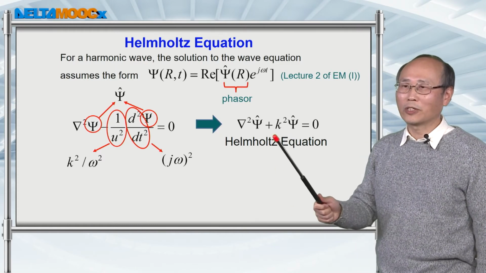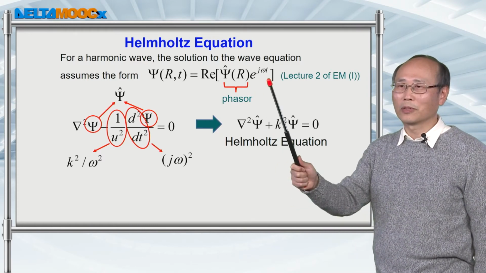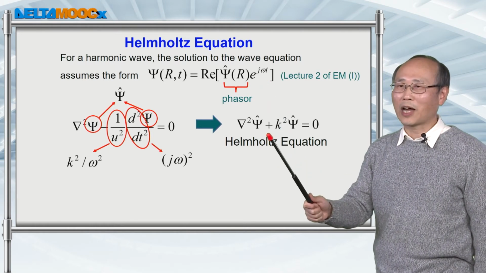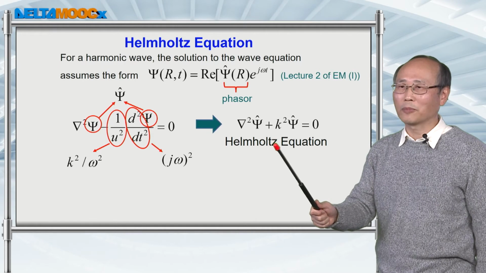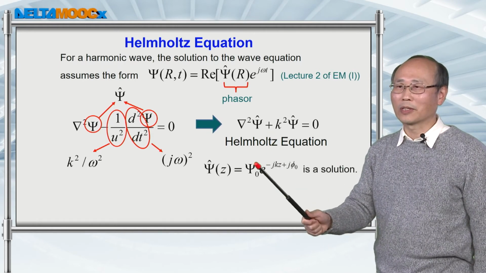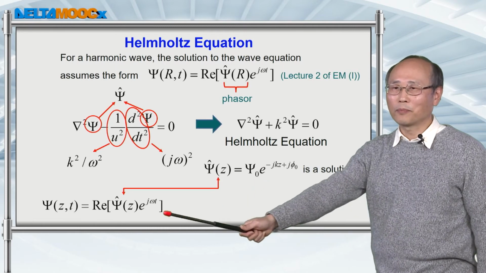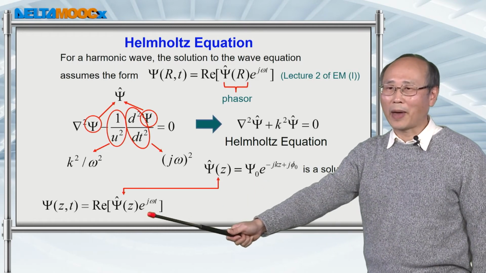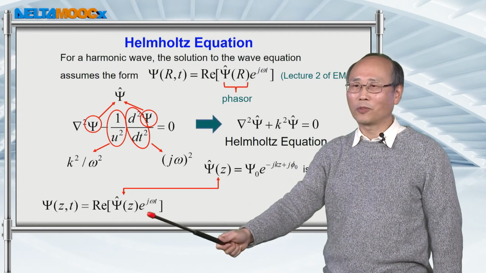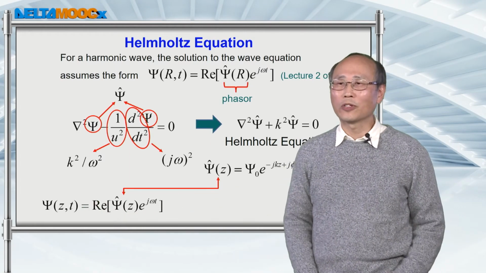Now in this equation, there's no time variable. You take out the time variable, and then you solve for the phasor from this Helmholtz equation. Once you have the solution from this Helmholtz equation, you can put exponential j omega t back and take the real part of the multiplication of these two terms. Then you have the real solution.